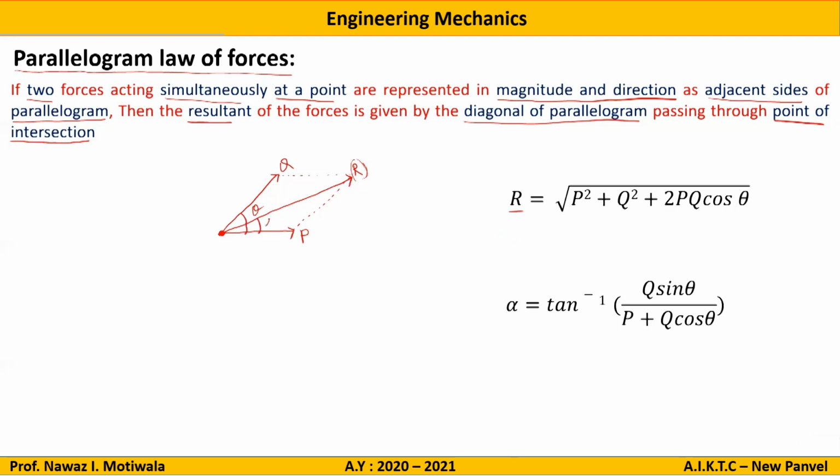If I take this as alpha, the angle made by the resultant with respect to this force P, it is tan inverse of Q sin theta divided by P plus Q cos theta. So if you substitute the values, you will get the value of alpha with respect to P, or the direction of the resultant with respect to one force P.